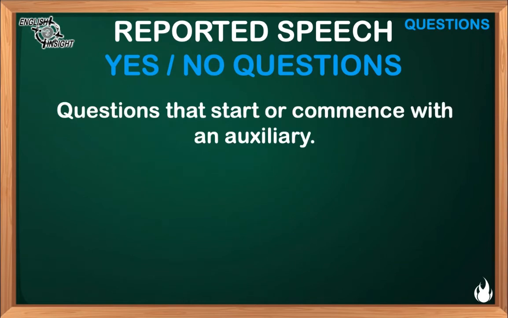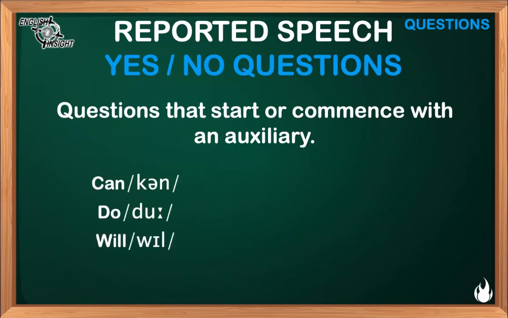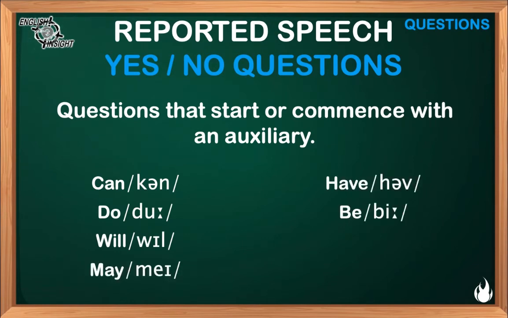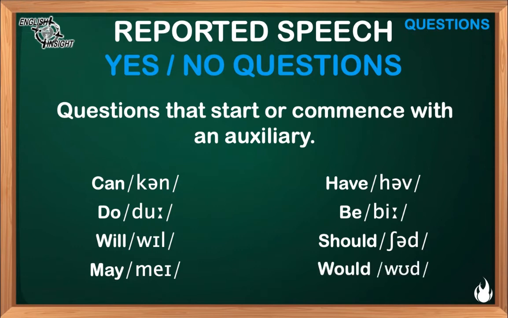Yes/no questions are questions that start or commence with an auxiliary. For example, the words can, do, will, may, have, be, should, or would.